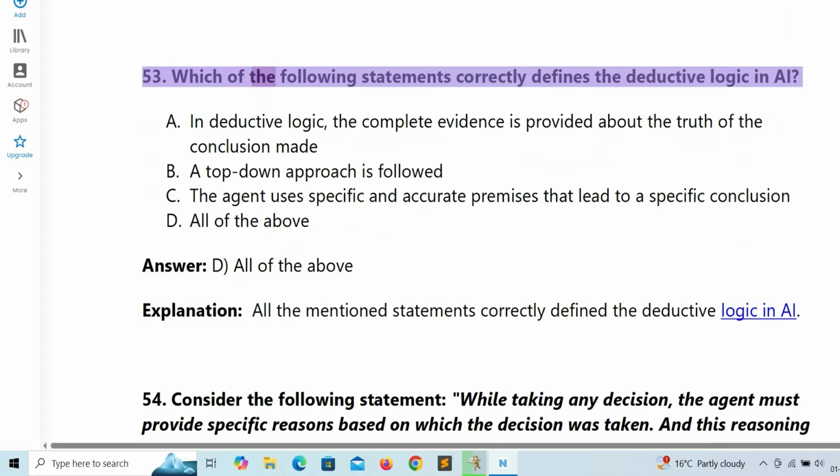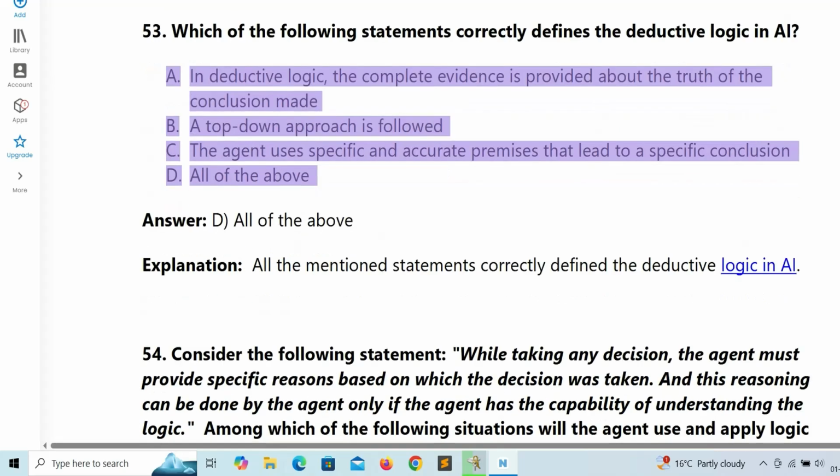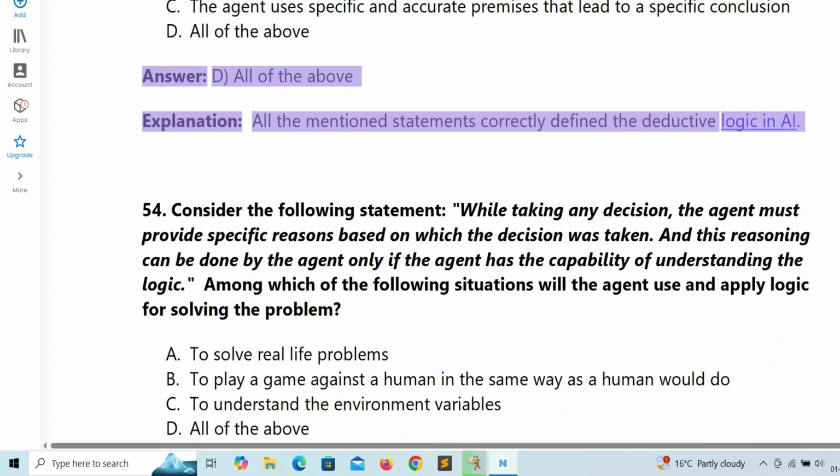53. Which of the following statements correctly defines the deductive logic in AI? A. In deductive logic, the complete evidence is provided about the truth of the conclusion made. B. A top-down approach is followed. C. The agent uses specific and accurate premises that lead to a specific conclusion. D. All of the above. Answer: D. All of the above. Explanation: all the mentioned statements correctly define the deductive logic in AI.